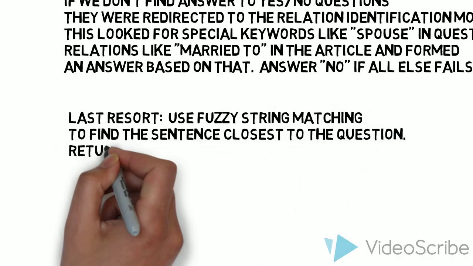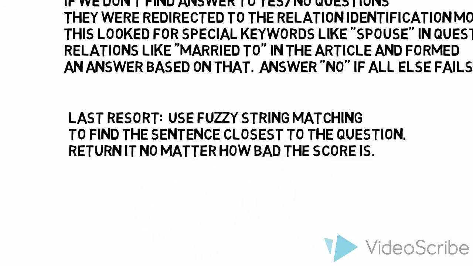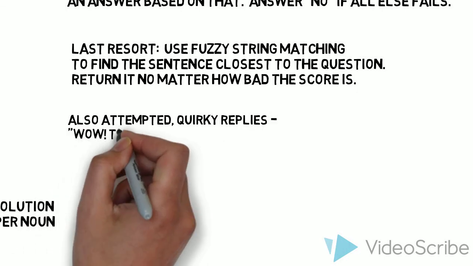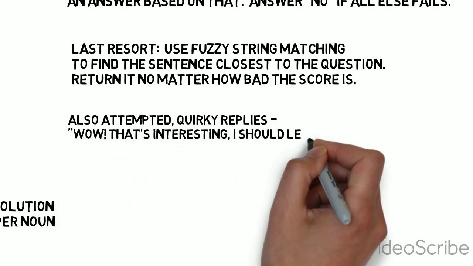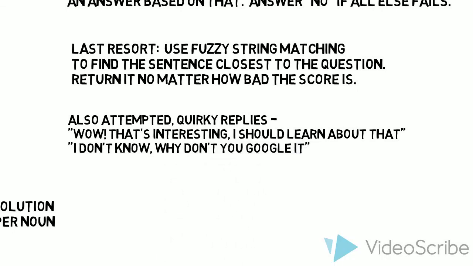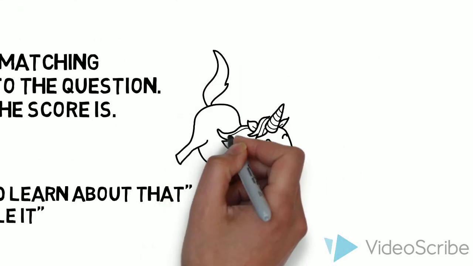And as a last resort, if none of that works, then we're going to try just fuzzy string matching on every sentence in the article, and whatever sentence is closest to the question we will return, no matter how bad the score is. We also tried to get some quirky replies like, that's interesting, I should learn about that, because that's what some of the modern devices do in the real world if they can't answer one of your questions.